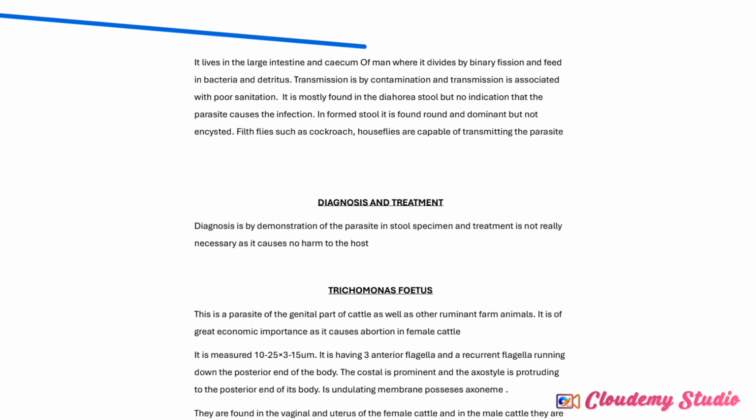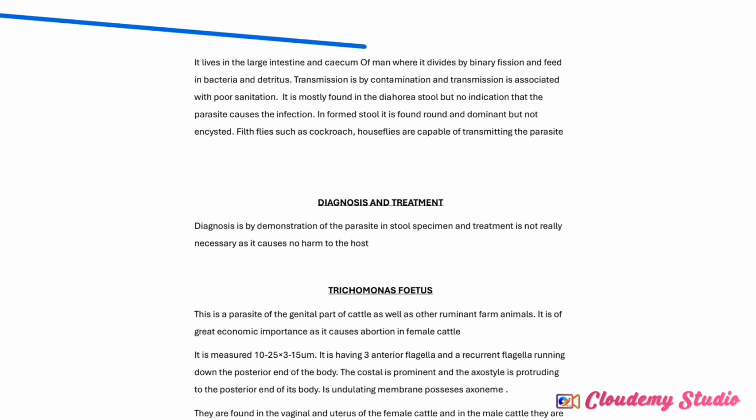and the person can have secondary infection by the entrance of Pentatrichomonas hominis. And the mode of transmission is through filthy flies, dirty flies like cockroaches, house flies. They are capable of transmitting the parasite. Well, the diagnosis and the treatment of this animal.